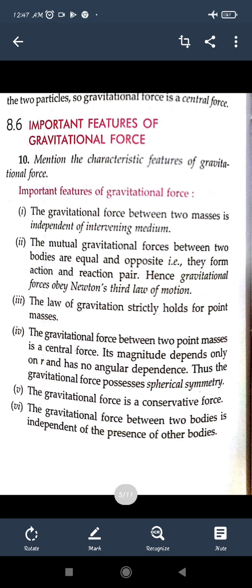Similarly, the gravitational force is a conservative force, because when an object goes in the upward direction and comes back in the downward direction, in both cases the gravitational force will be the same, but in the opposite direction.